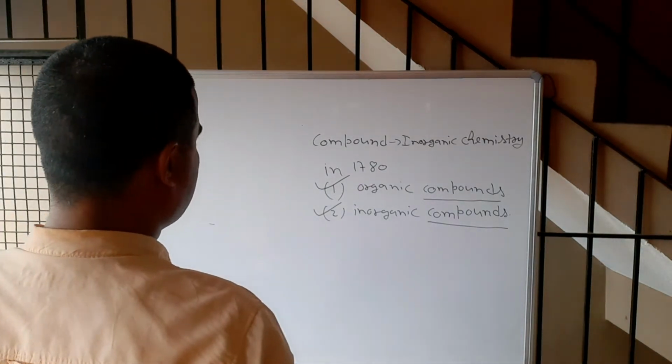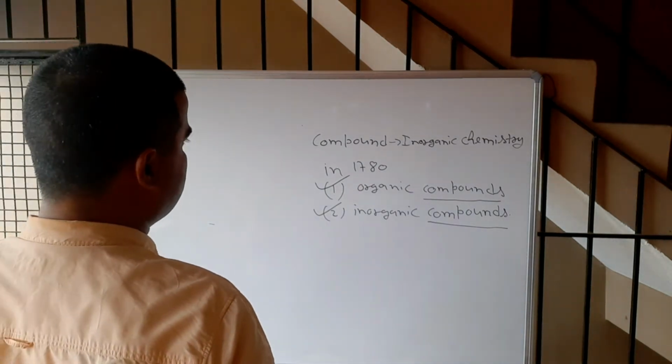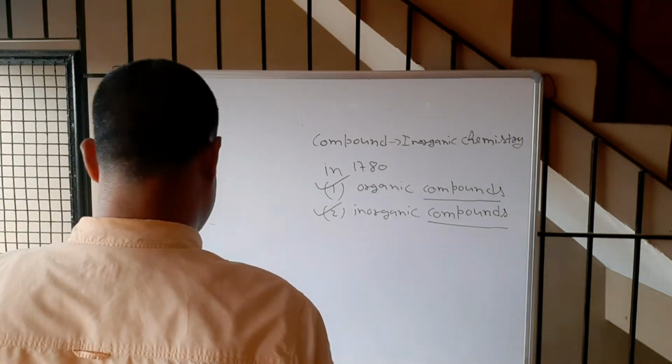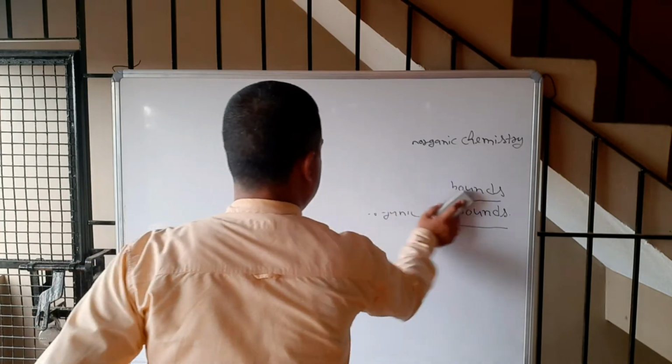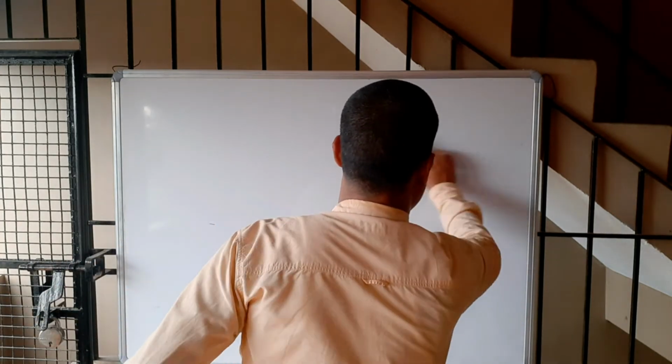So in order to study the organic compounds systematically, there was need of classification. How did they do the classification?